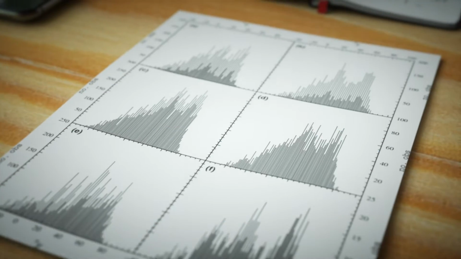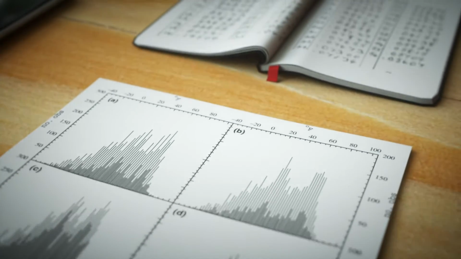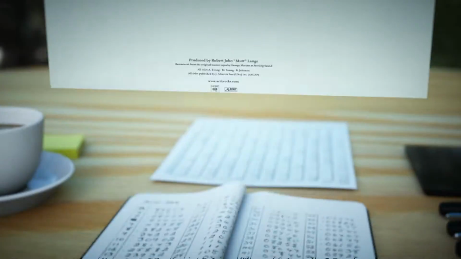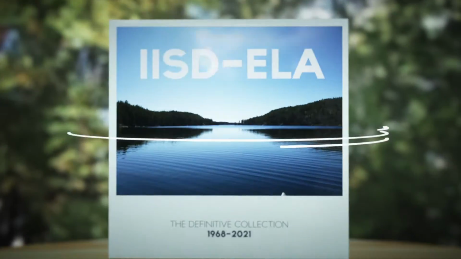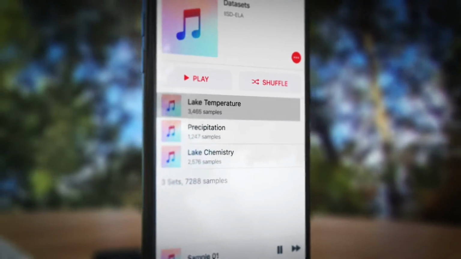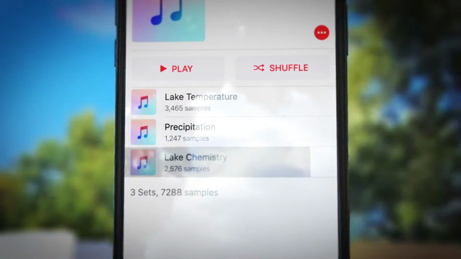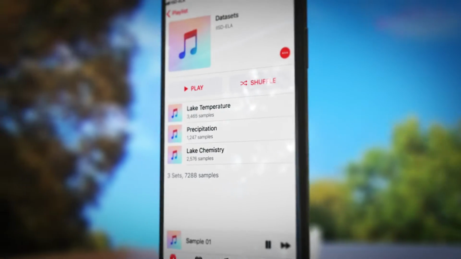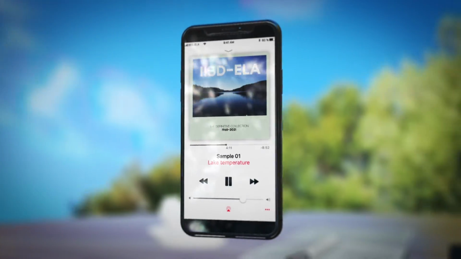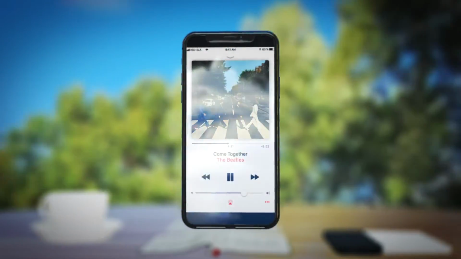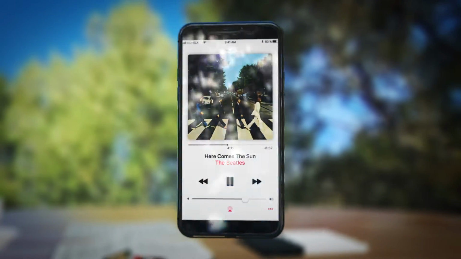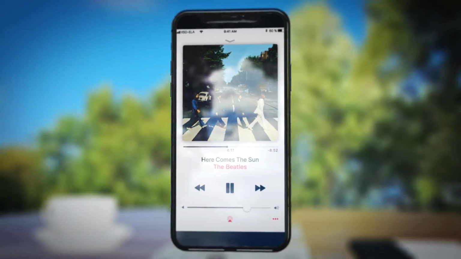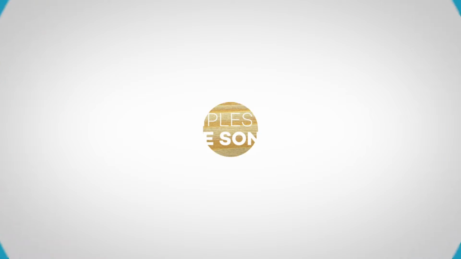For over 50 years, we've been collecting a wide range of freshwater data. To better understand data, let's think in musical terms and break it down into 3 levels: songs, albums, and genres. Songs. At IISD-ELA, we continually measure things like lake temperature, precipitation, and chemistry. Let's think of these individual samples as songs. So one temperature sample is like the Beatles song Come Together, and another sample is like Here Comes the Sun. Each sample is unique, like songs from an artist's catalog.